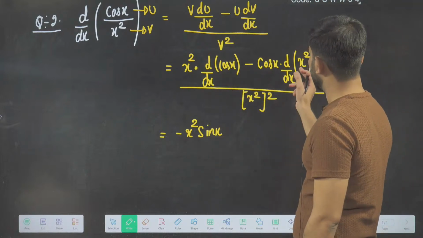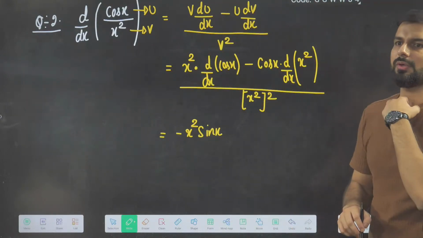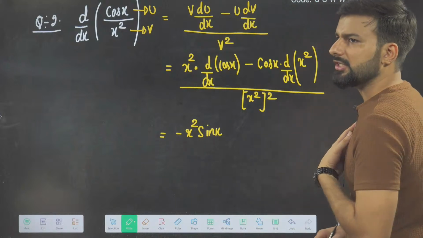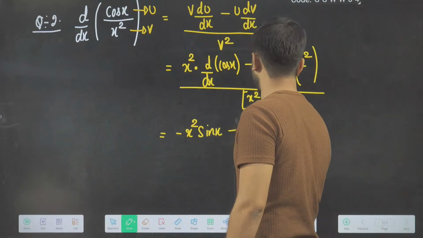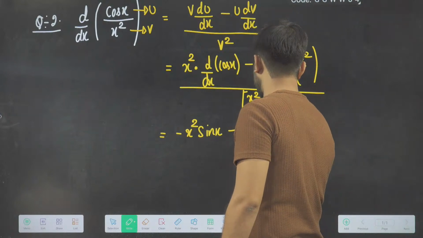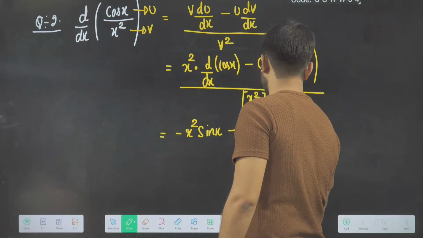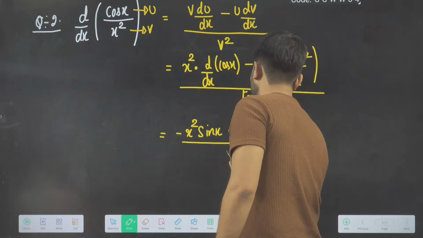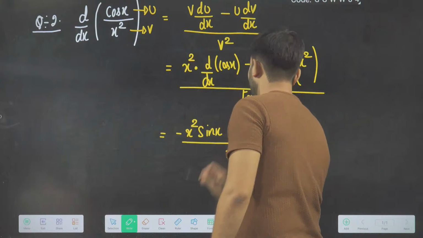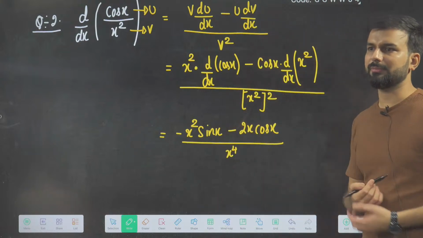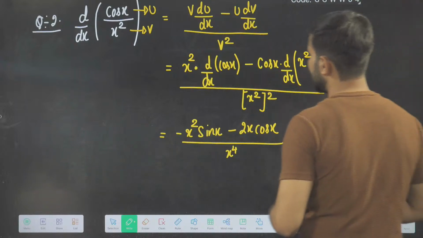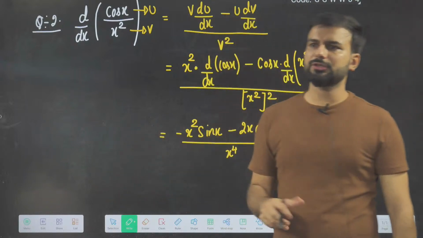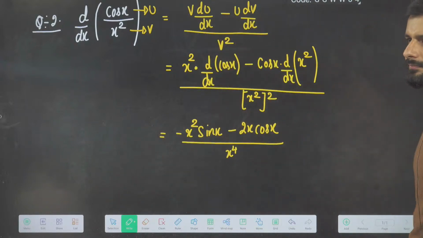And then what is the differentiation of x square? Differentiation of x square will be 2x cos x divided by x power 4. x square whole square will be x power 4. Very good. So I hope this is also clear to everyone.